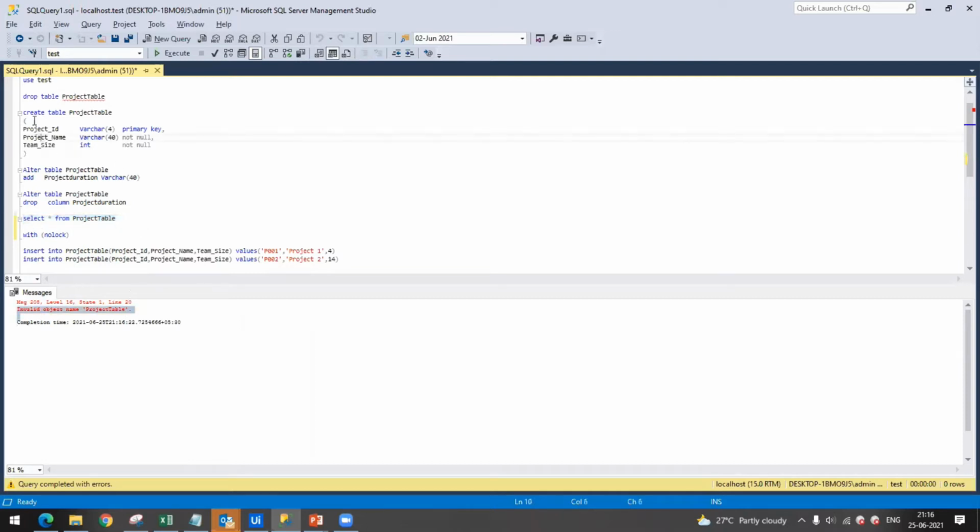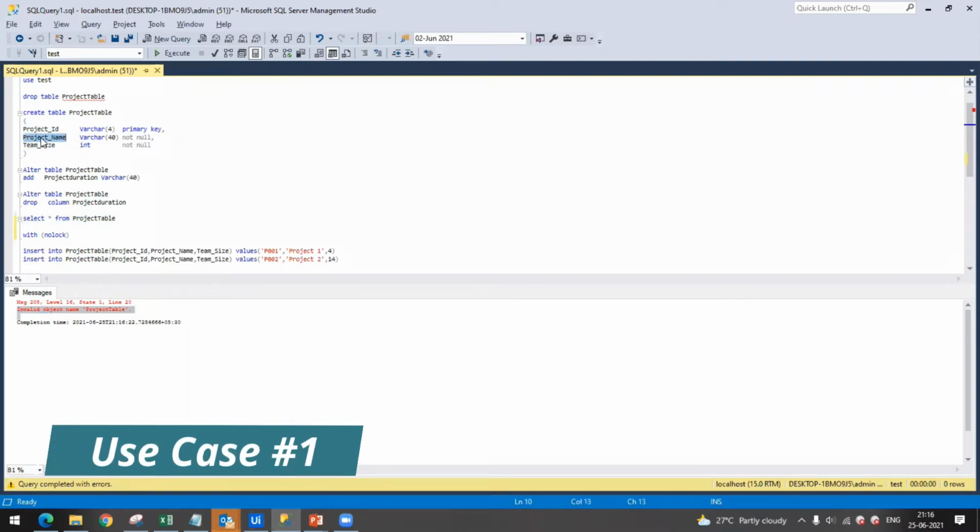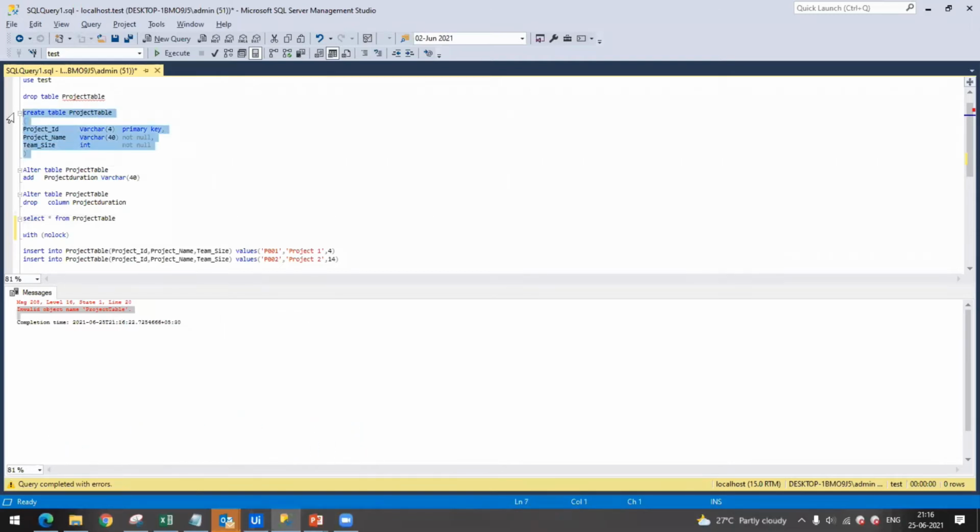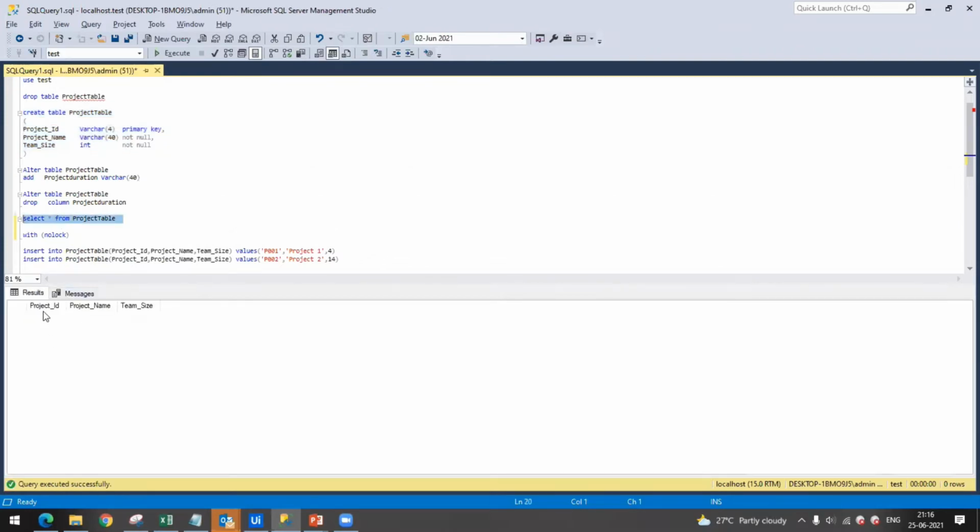So what I will be doing is using the create command to create my table. In my table, I am having three columns. First column is project ID, second column is project name, third column is team size. Let me create this table, and once I create it, I will look at the result. If you see, now my table is created. The table has three columns but no entries because it's a newly created table.